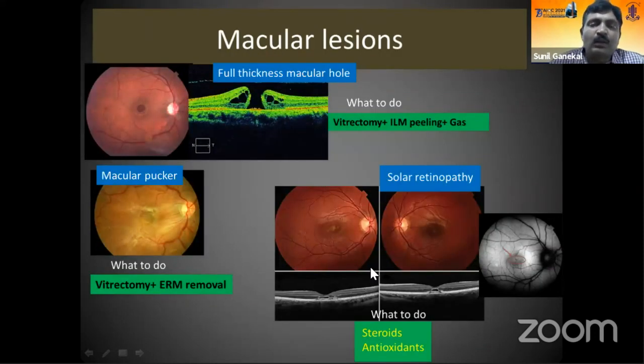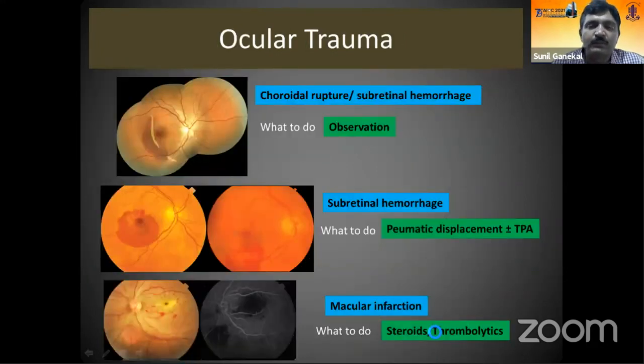The other commonest macular lesion which causes the central patch is the macular hole. Invariably, a full thickness macular hole requires a vitrectomy. Macular gliosis, severe gliosis in the center of the macula, can cause the scotoma. Solar retinopathy, if it is exposure to a solar eclipse, can have outer retinal changes and outer layer holes, and these can be treated in the acute stages by steroids.